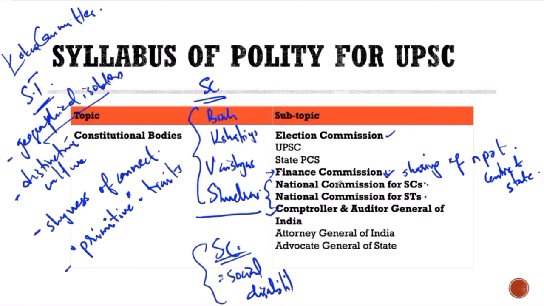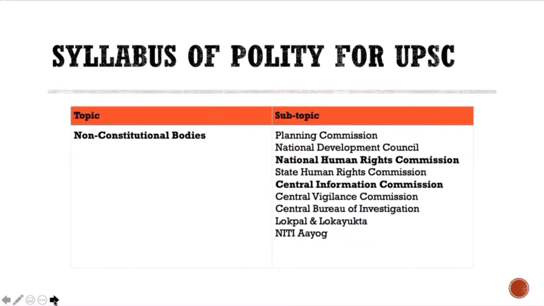Then again, Attorney General, Advocate General, I think that's one chapter. I'm not sure how exactly it is in your book. Similarly, non-constitutional bodies, NHRC, and your Central Information Commission. Not that the other chapters are not so important, but these chapters are a little more on the important side. Okay, so far all of you are good. You've been able to follow what is important.